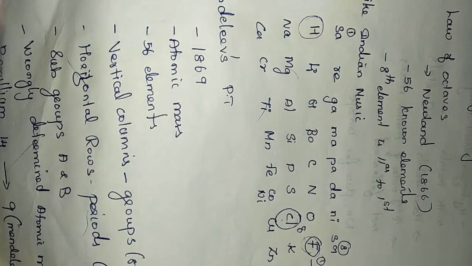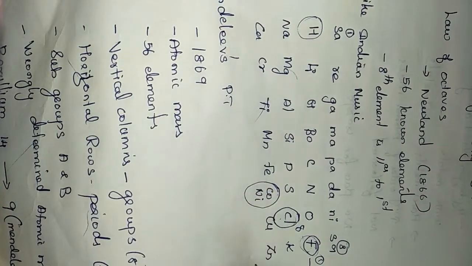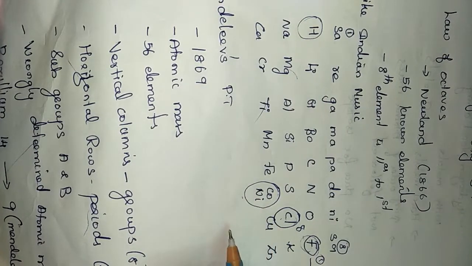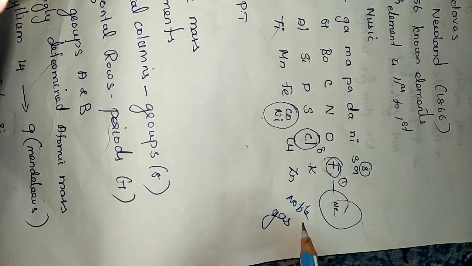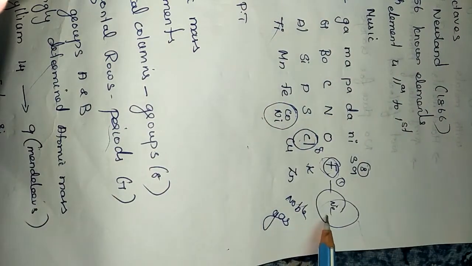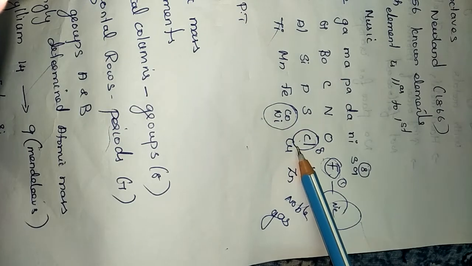But there are instances of two elements being fitted in the same slot. See here, he fitted two elements in the same slot, cobalt and nickel. And he couldn't follow this classification after the discovery of noble gases. Neon is a noble gas. After its discovery, he couldn't continue the classification because, based on its atomic mass, neon should be placed between fluorine and sodium. So this classification completely collapsed.